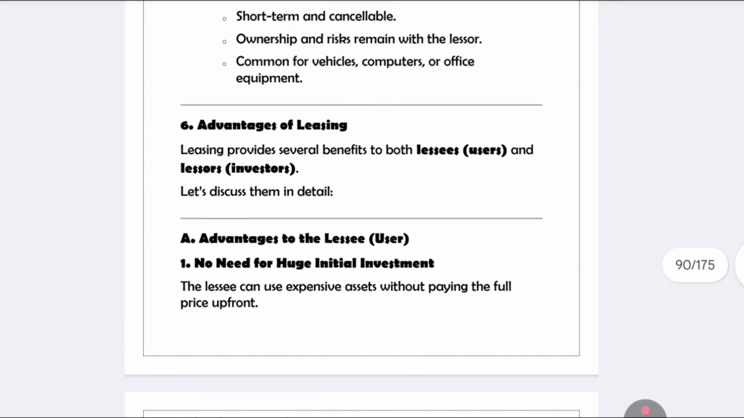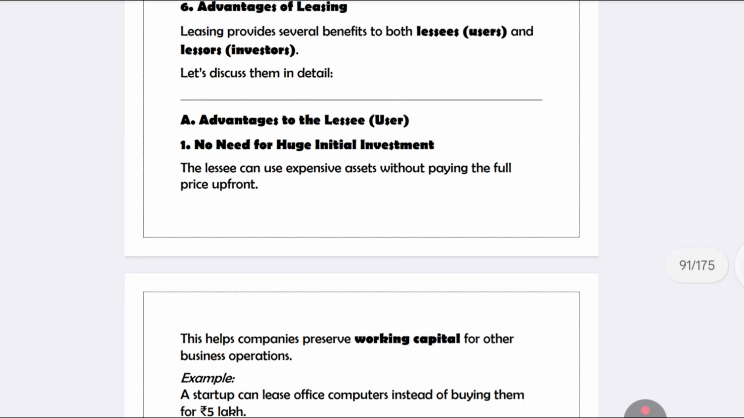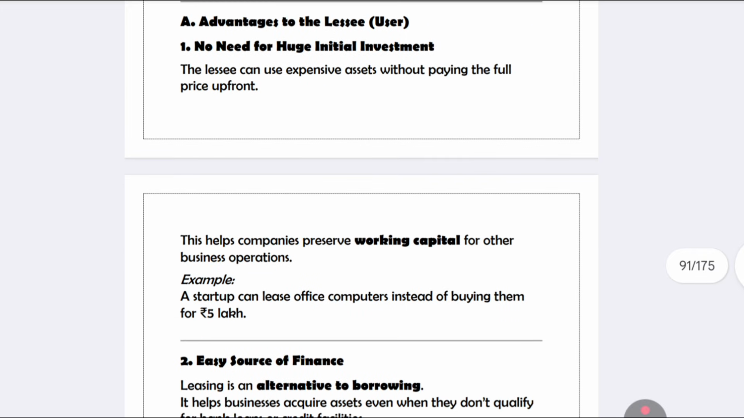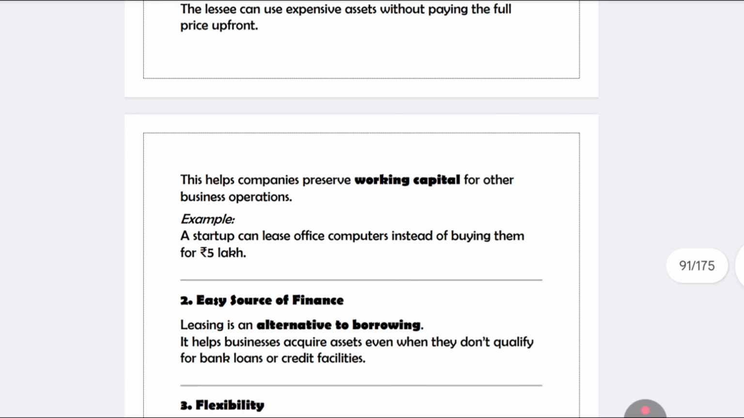So what are the advantages? First one, no huge initial investment. There is no need to pay the huge price of that particular machinery, so you can easily lease the asset.